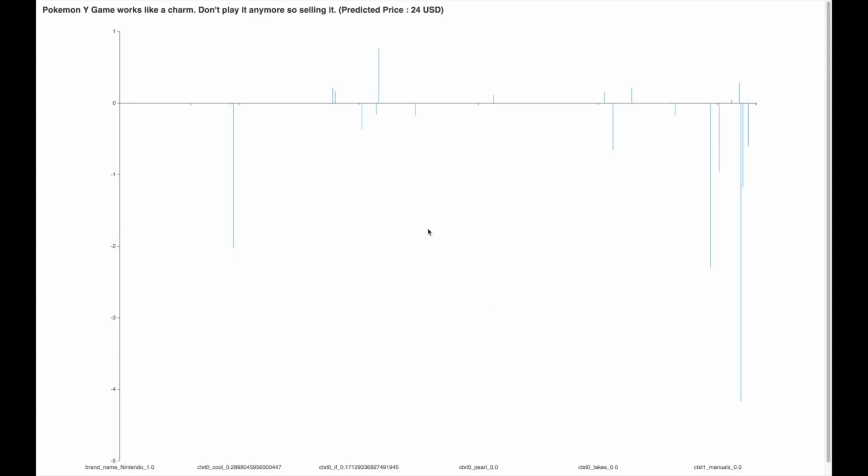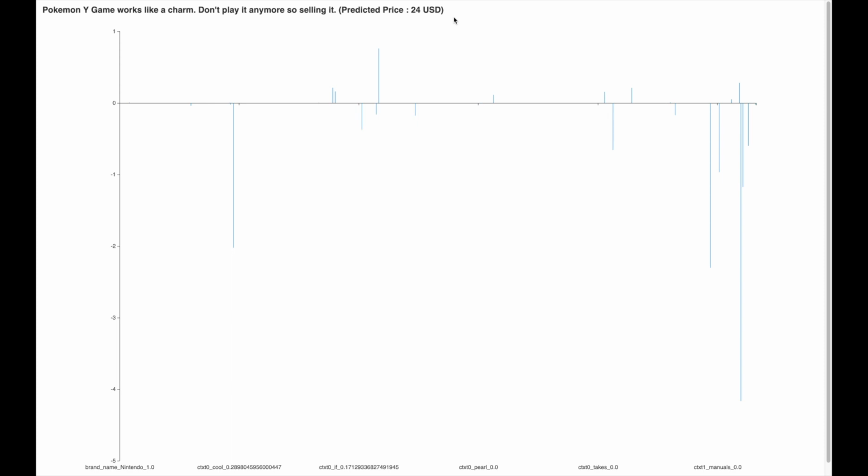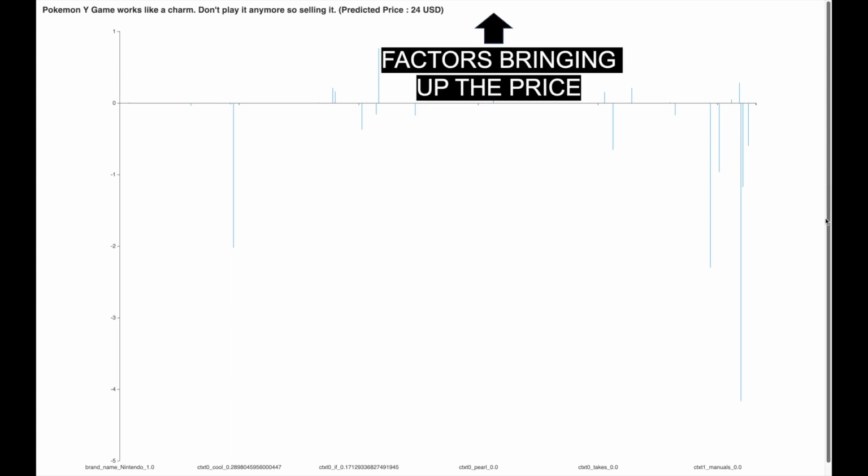Here is a game which is the Pokemon Y with a description, game works like a charm, don't play it anymore, so selling it, and the predicted price is $24 US. It is not a very high price. And the reason why this game is a low price is indicated by this visual. All the bars which go down are bringing down the price of the game, and all the bars which are going up are increasing the price of the game.